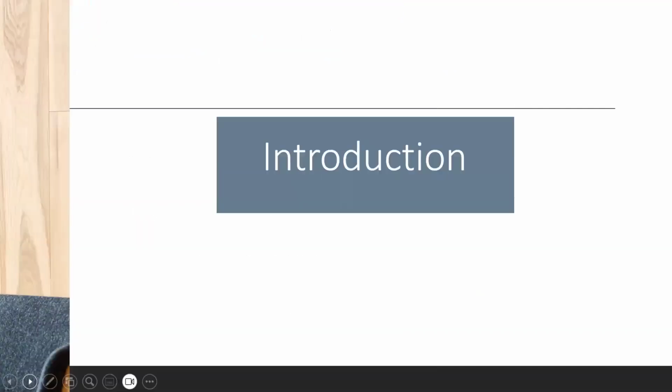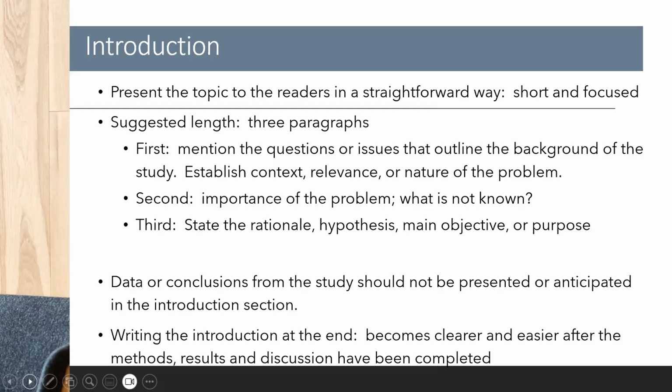Let's go now to the introduction. In some places, you might see this being written as background, but they would essentially mean the same thing. The introduction should aim to present the topic to the readers in a straightforward way, keeping it short and focused. The suggested length is about 3 paragraphs.